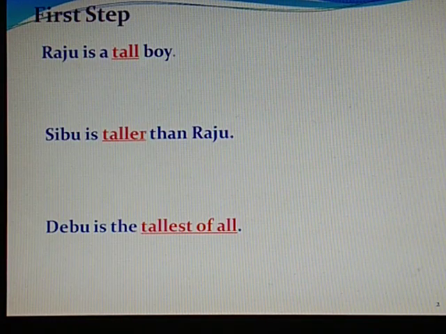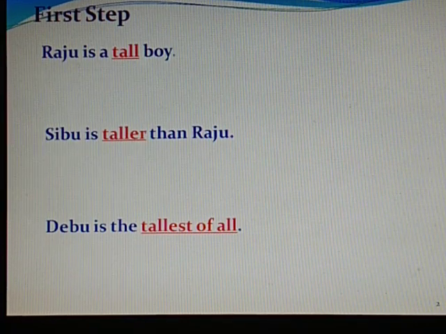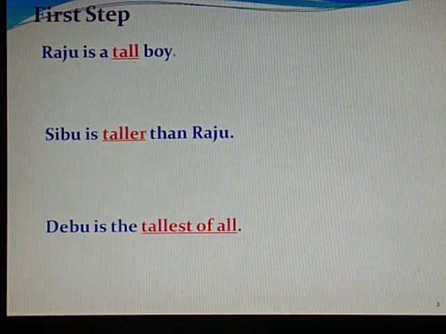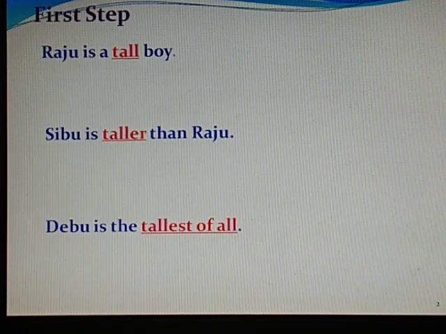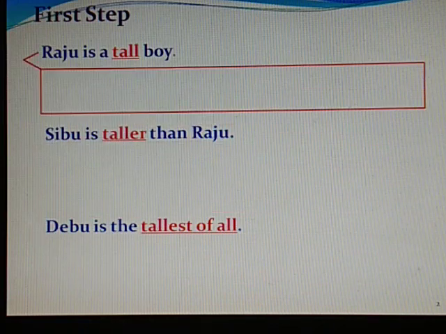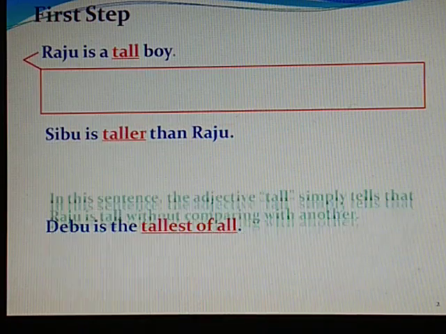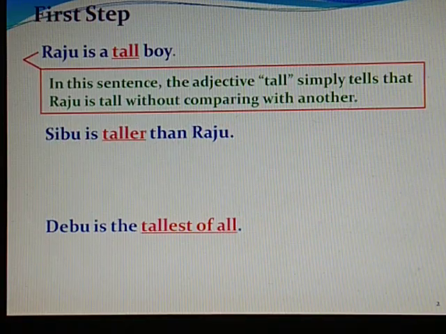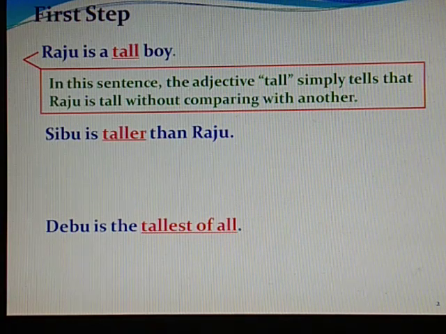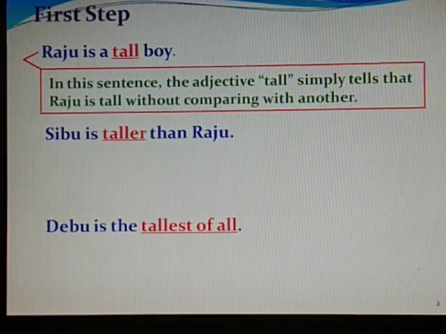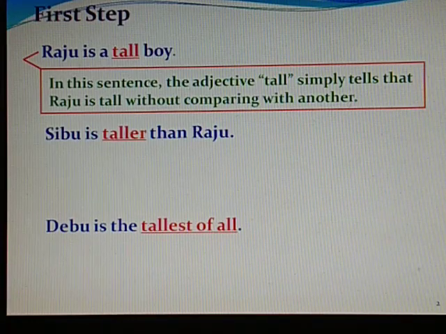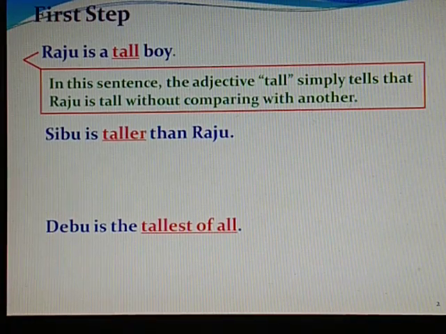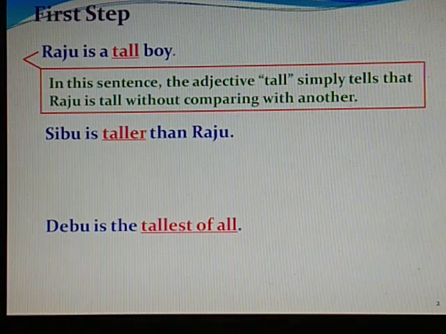See here, three examples are given. Raju is a tall boy. Sibu is taller than Raju. Debu is the tallest of all. So when I say Raju is a tall boy, in this sentence the adjective tall simply tells that Raju is tall without comparing with another. Means we are not comparing with anyone, rather we are only telling about Raju that he is a tall boy.